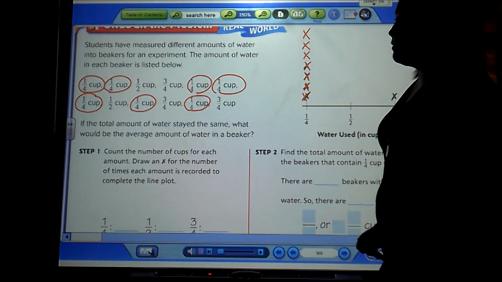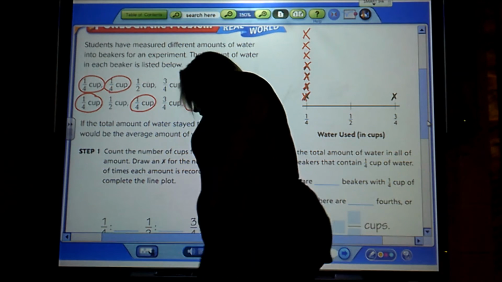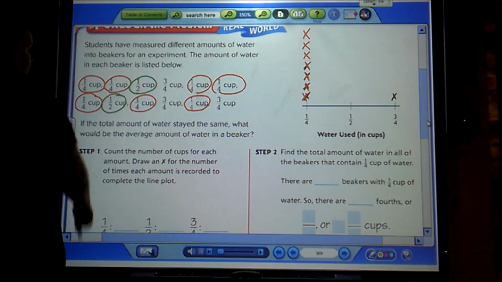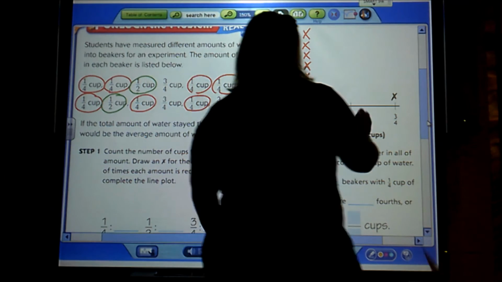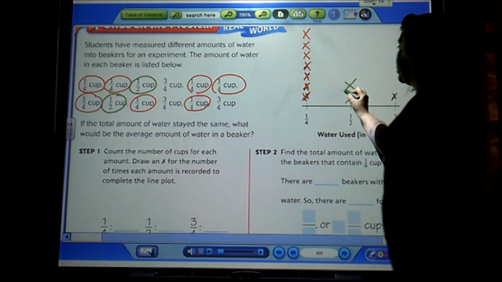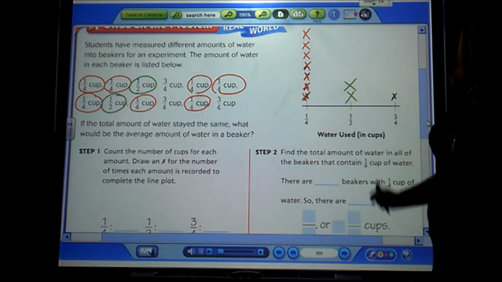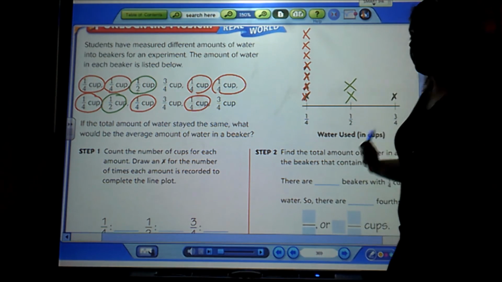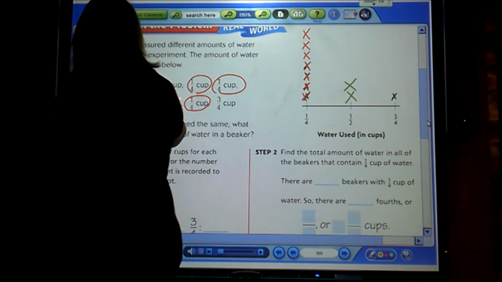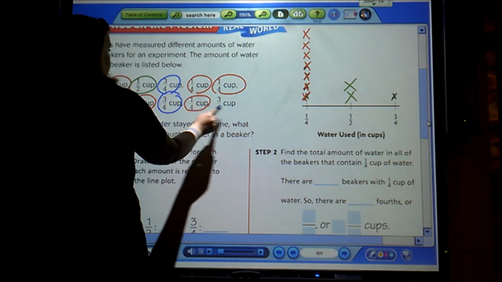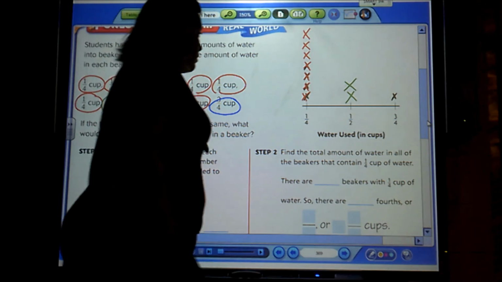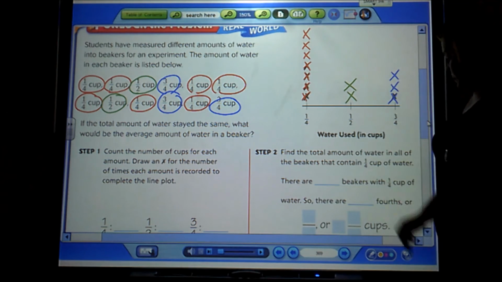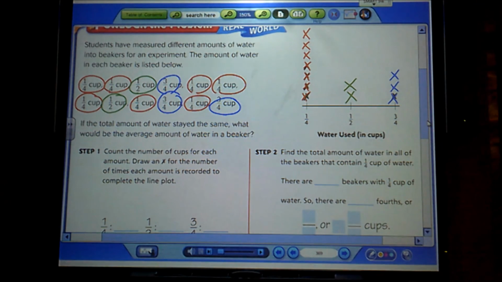So I'm going to count how many 1/2s I have. 1, 2. Now I'm going to make sure I have that many on my line plot. Then my 3/4. 1, 2, 3. Now I have to find the average.